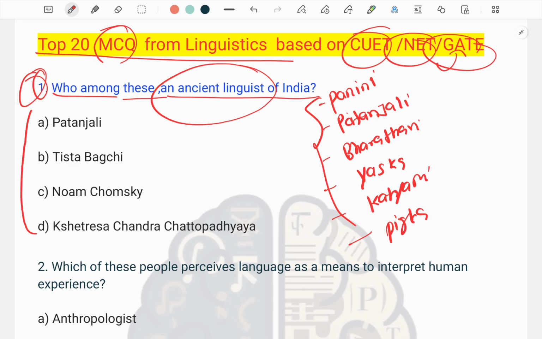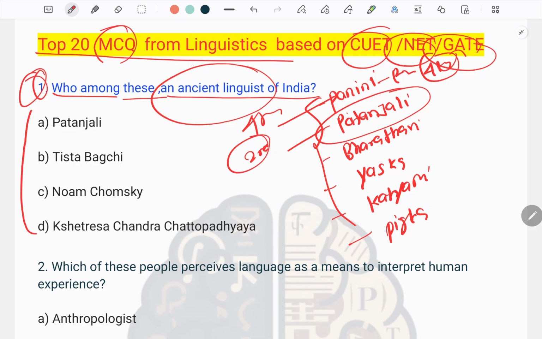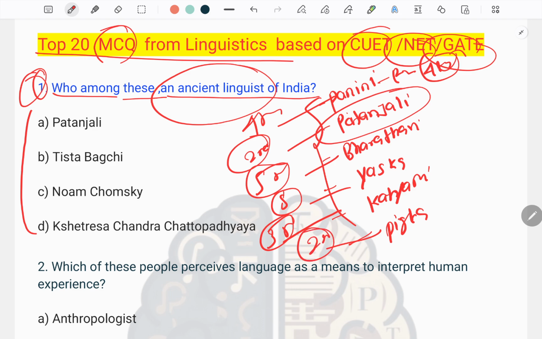Panini is known to be the father of linguistics, who belonged to the 4th century. The work of Panini is known as the Ashtadhyayi, which is a comprehensive and scientific study of Sanskrit. Next, we have Patanjali. Panini belonged to the 4th century, and Patanjali belonged to the 2nd century. Bharatahari also belonged to the 5th century. Yaska also belonged to the 5th century. Katyayani belonged to the 3rd century, and Pingla belonged to the 2nd century.